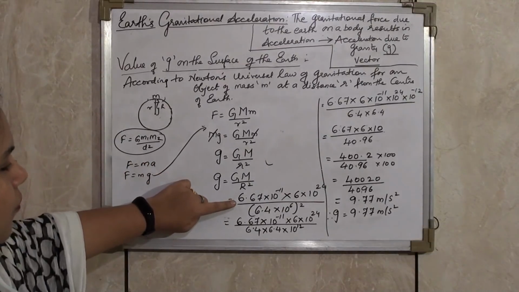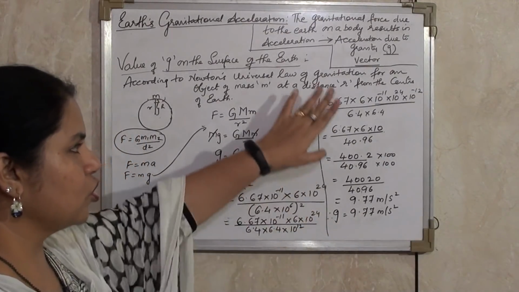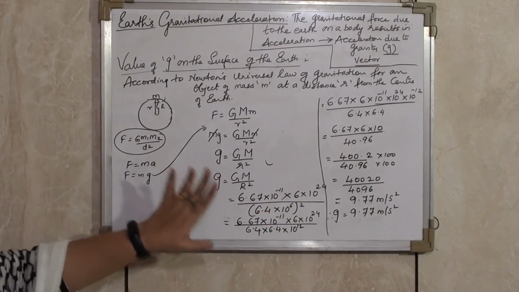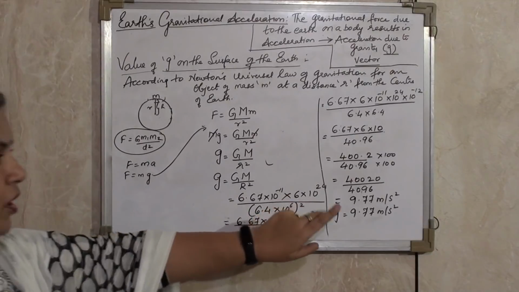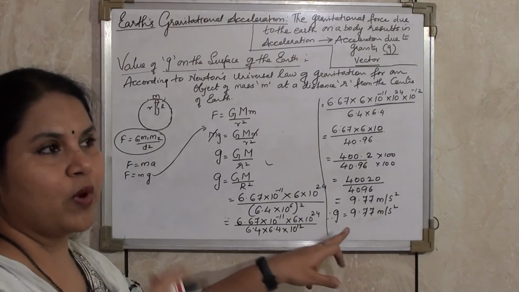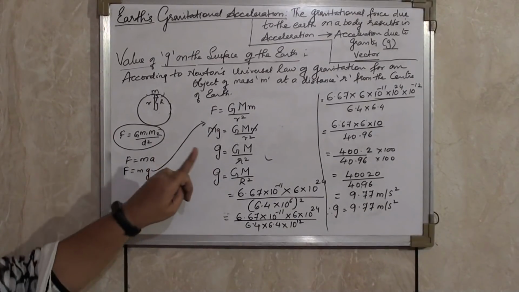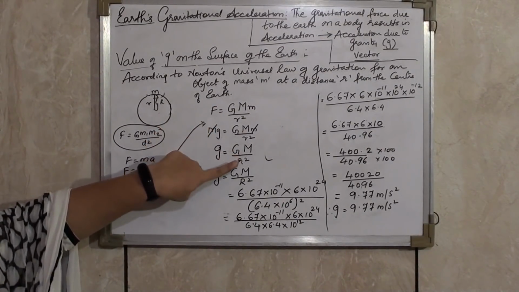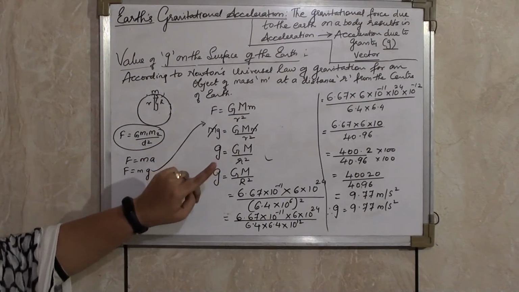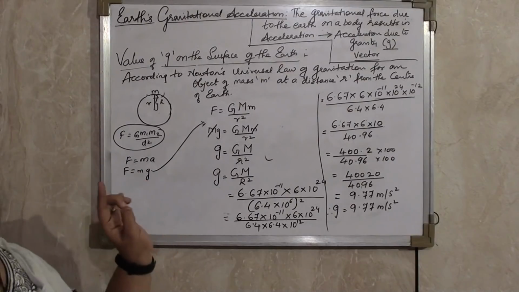Now here in your textbook, once they have written the step, they have given you the answer directly. You can write the answer directly, and those who want to solve and get it can use this method. Now acceleration due to gravity depends only on the mass and the radius of the earth. This sentence will help us to know why there is a variation in the value of G at different points. And so the acceleration due to gravity at any given point on the earth is same for all the objects. It does not depend on the properties of the object.